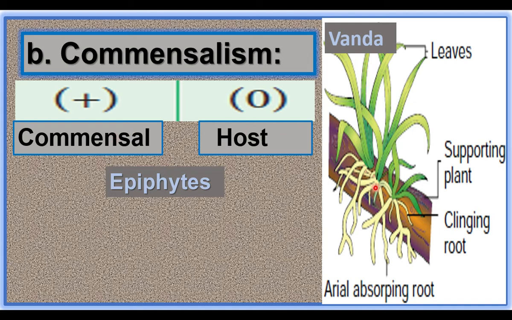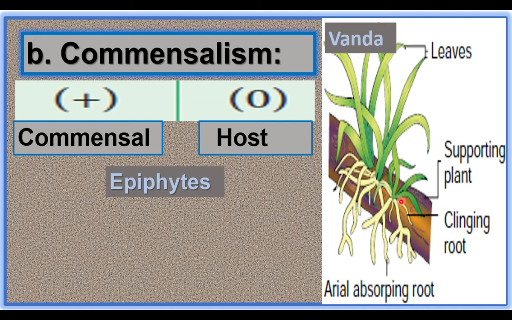It gets place for living. The host is a supportive plant. The host plant is not affected because the vanda commensal does not take any nutrients from the host. Only it gets the living place. This plant has two kinds of roots. It is a photosynthetic plant. It is not a parasitic plant.